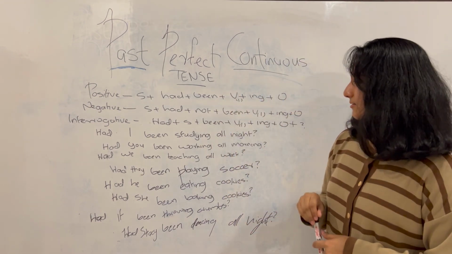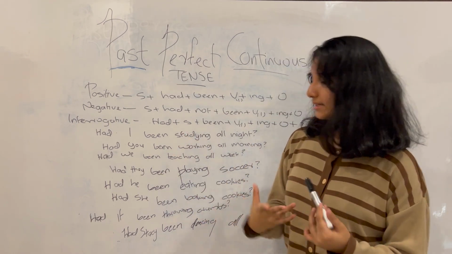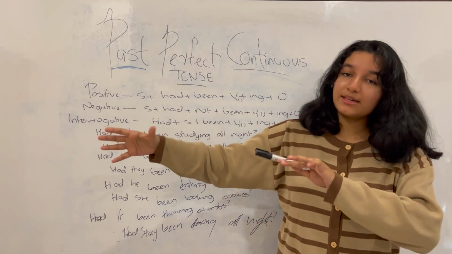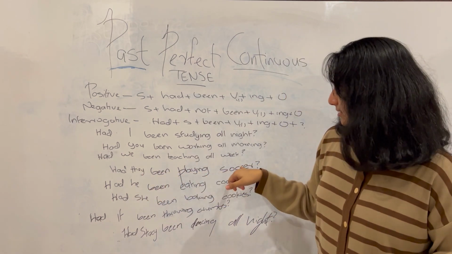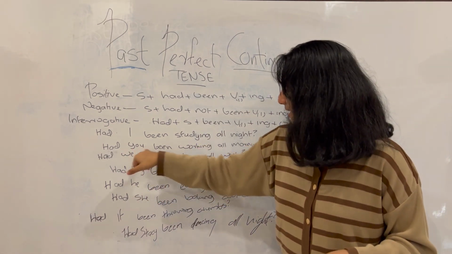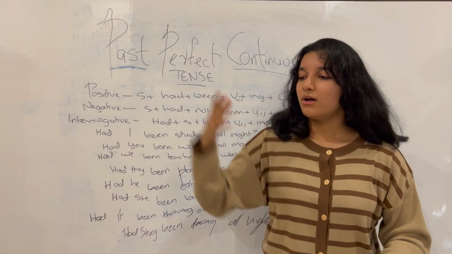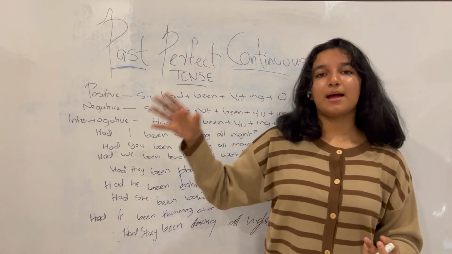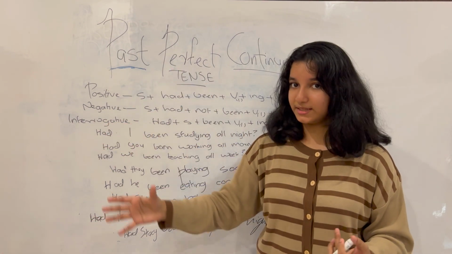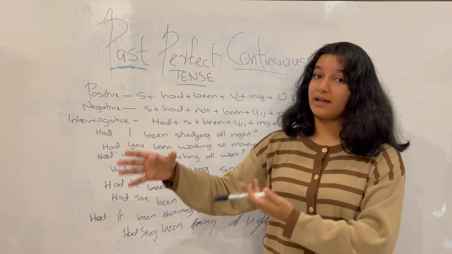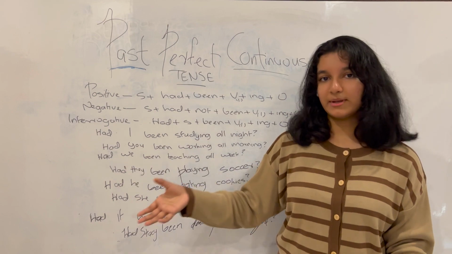You can see here now it is asking about this action. It is asking, this action that happened in the past, was it happening? Let's take a look at this example for one. Had you been working all morning? All morning, this action that happened in the past, you were working. It's asking whether or not that action had happened. With all of these, it is asking whether or not that action had happened at that time.